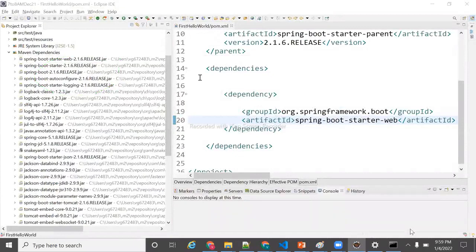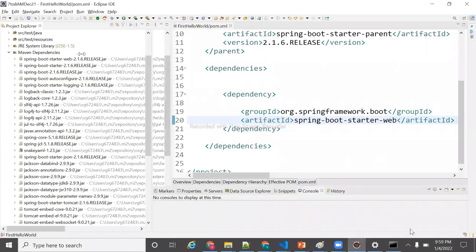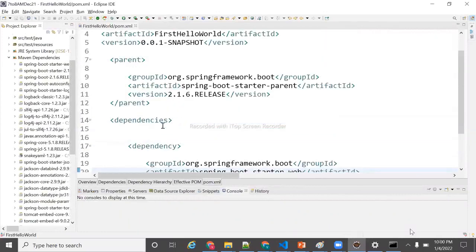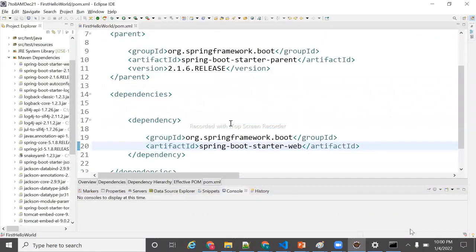Yes, sir. So actually, I have a question. Like here in pom.xml, we only gave the starter web and the boot, but here we have so many jars. Correct, sir. Good question. Very, very good question.